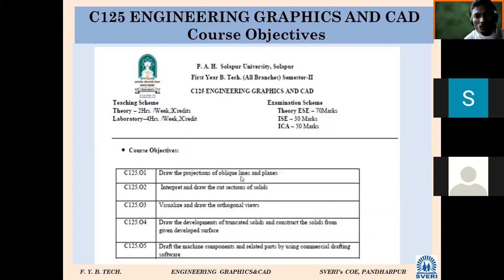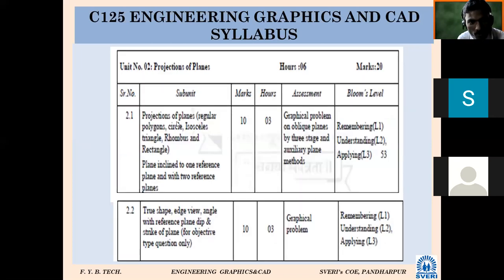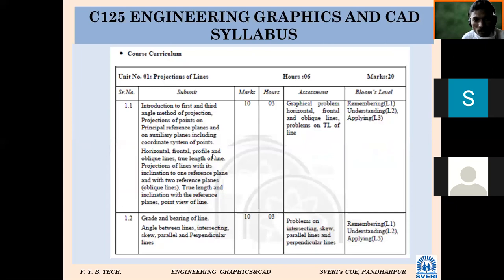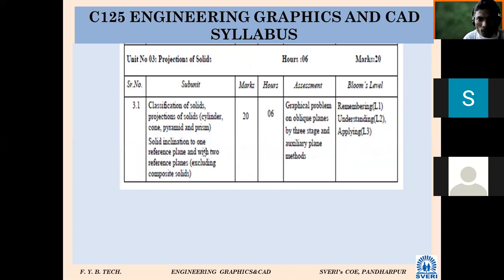Okay, so the syllabus: the first chapter, projection of line, is the most basic and important chapter. Then the projection of plane is the second chapter; it is very easy, with less content, while the first chapter has many more contents. Then plane, solid. Today we are going to study what it means by line, plane and solid.